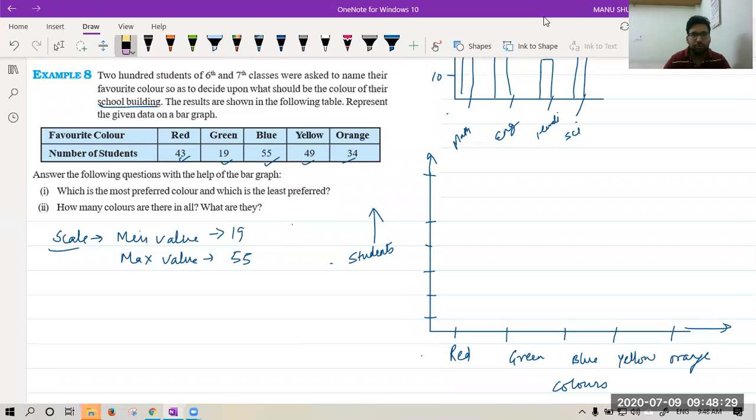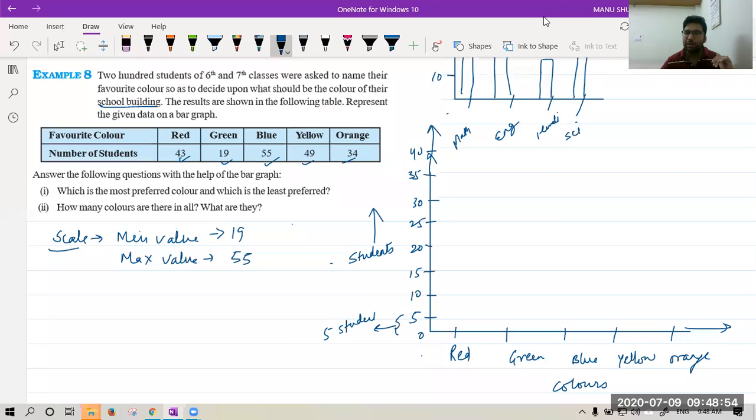So as per you, I am taking 5, 10, 15, 20, 25, 30, 35, 40, and so on. Now, this is also okay. In this case, I have shown 1 unit equal to 5 students.